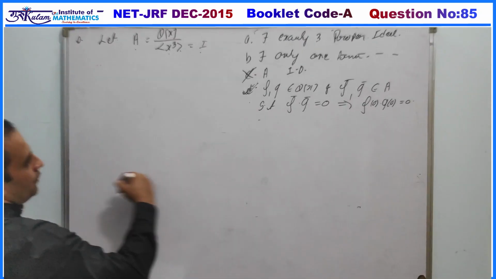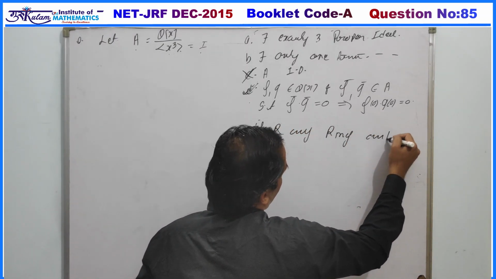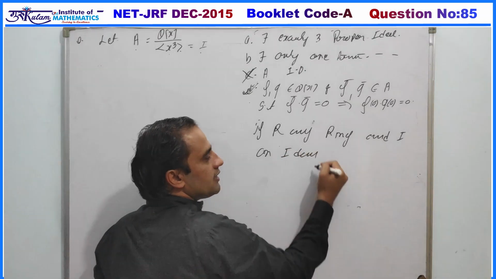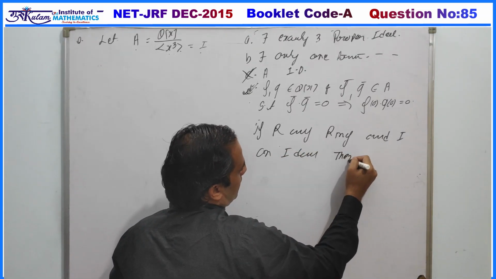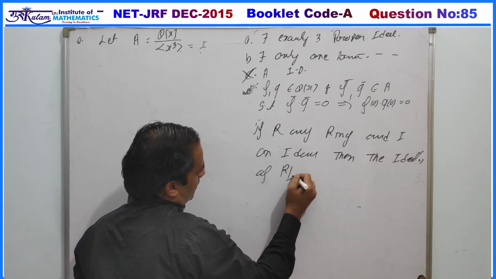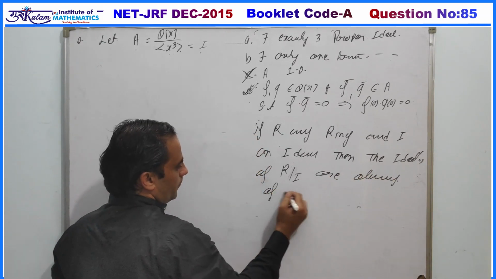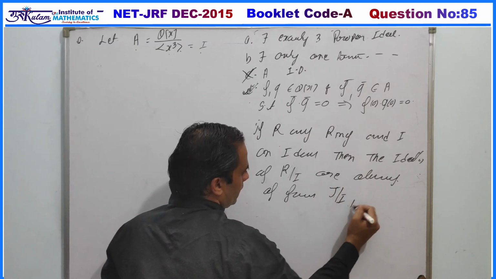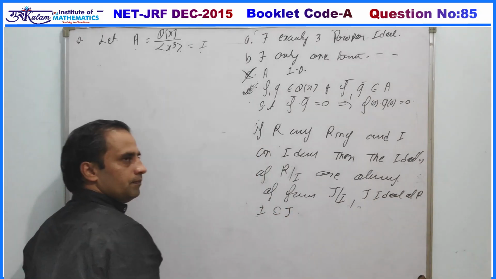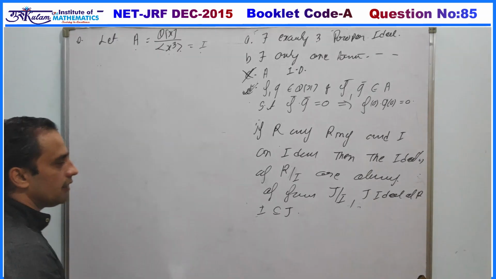So we have a property: if R is any ring and I is an ideal, then the ideals of R by I are always of the form J by I, where J is an ideal of R and I is obviously contained in J. So the ideal of a quotient ring is always of the form J by I, where J is an ideal of R and I is contained in J.